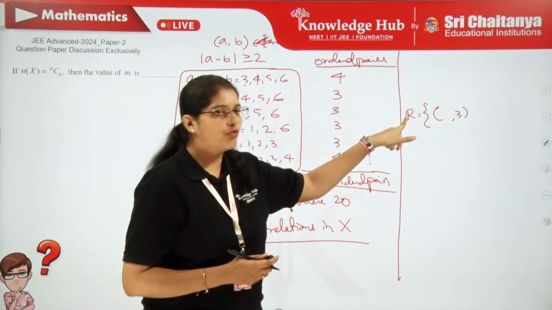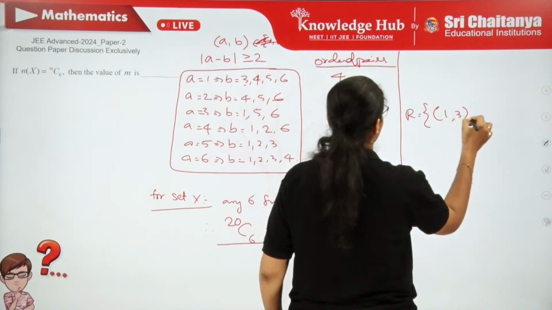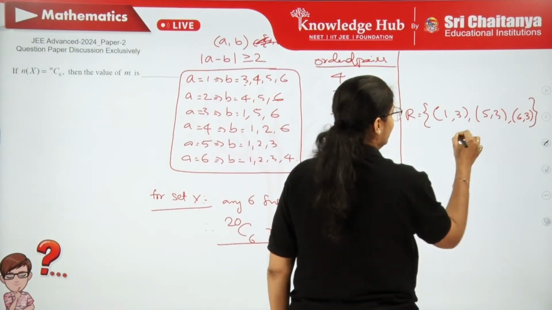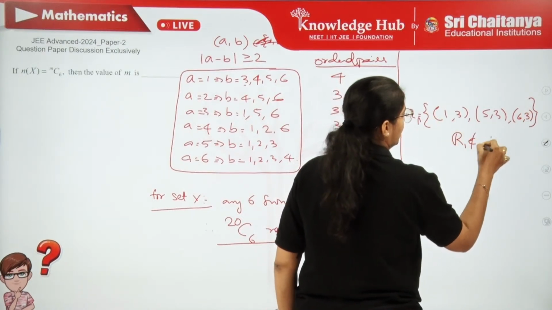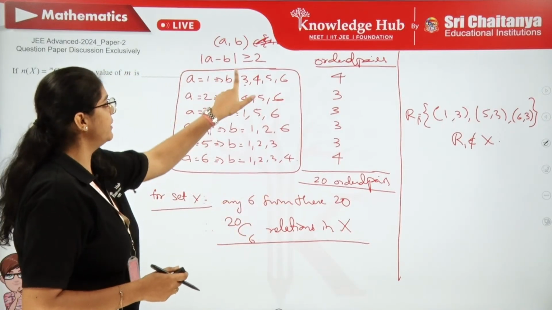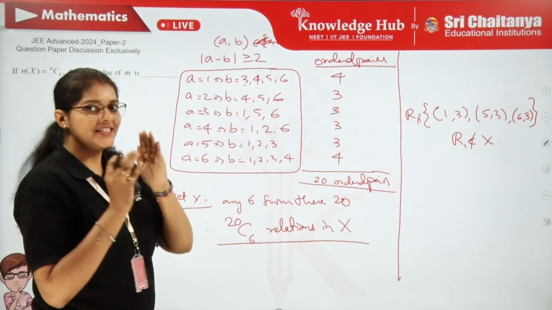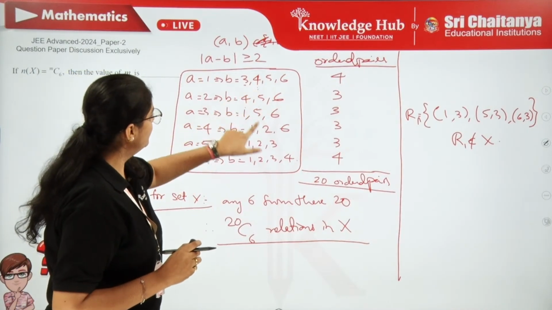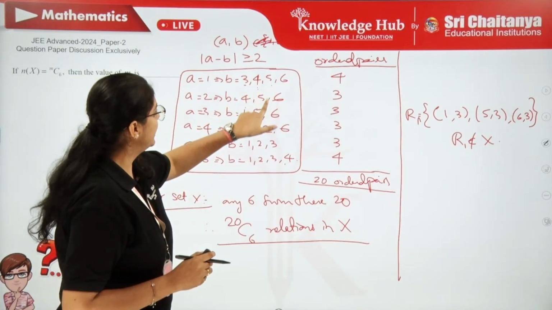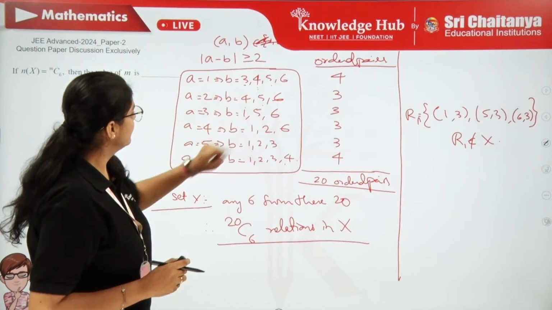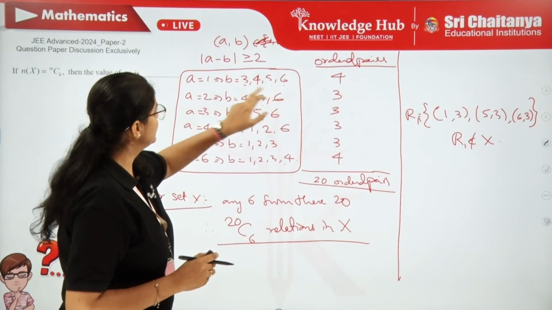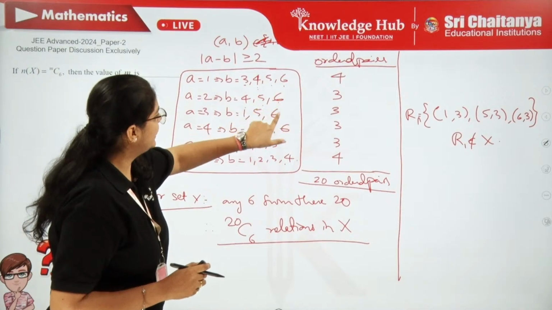But that relation won't belong to X. So for example, I'm writing this: 1 comma 3, next 5 comma 3 and 6 comma 3. This is a relation, but this relation does not belong to X. You cannot form a relation having 6 elements. Similarly, if you take B equal to 4, are you able to find 6 elements? 1, 2, 3. Only 3 pairs you are going to get. So that is also not a proper relation. With 5, so 1, 5, 2, 5, 3, 5, only 3 ordered pairs we are getting. We are not getting 6 ordered pairs. Then with 6 also we don't have. The maximum we are getting is 4 only.